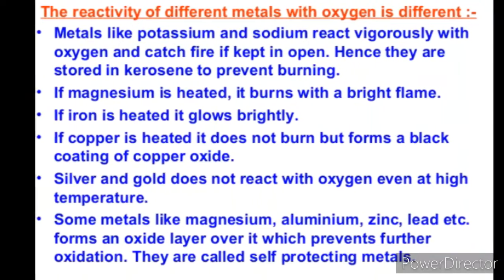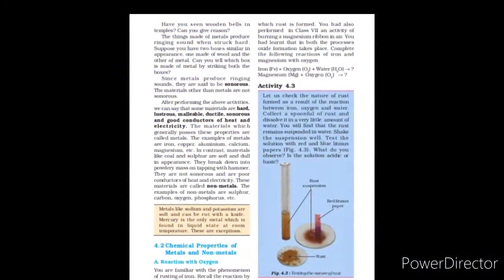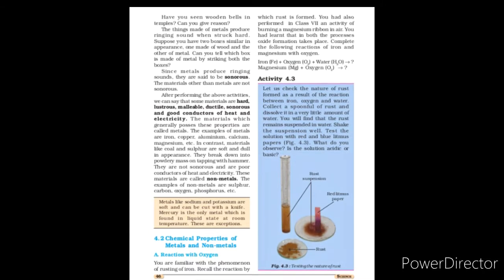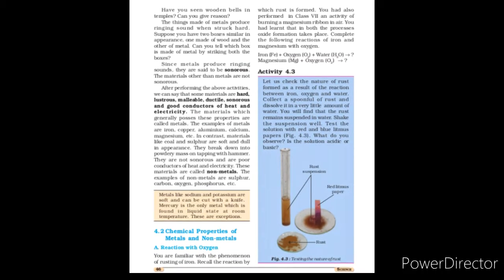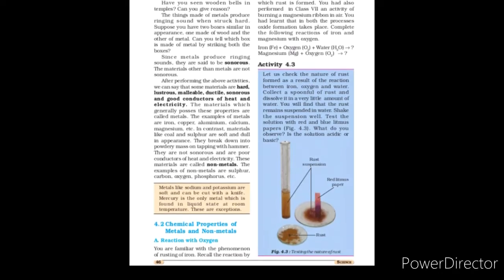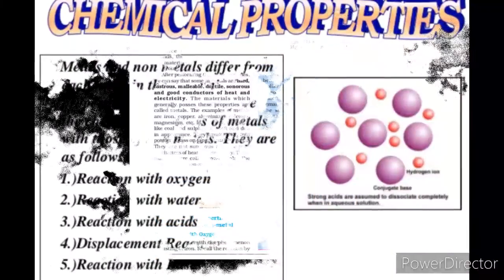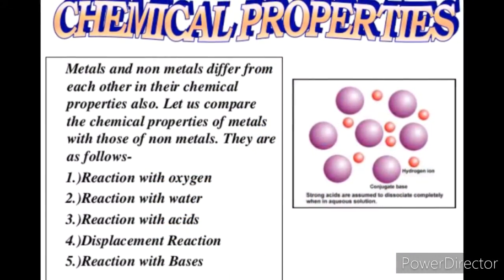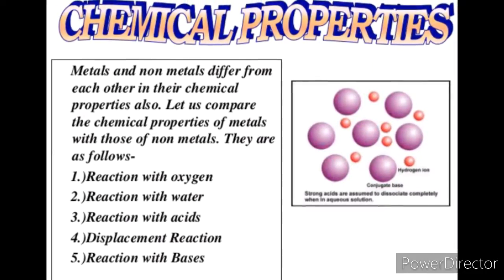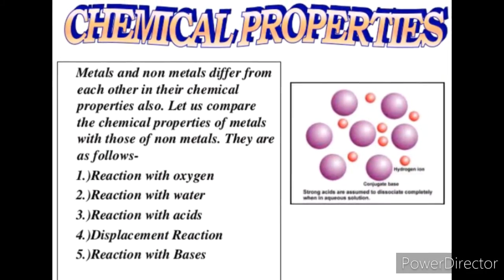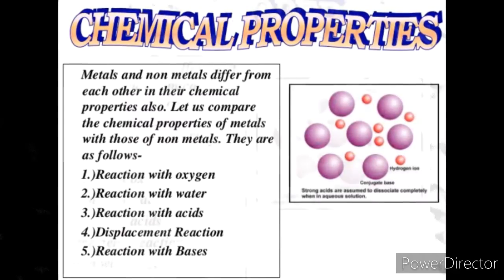If magnesium is heated, it burns with a bright flame. If iron is heated, it glows brightly. Silver and gold do not react with oxygen even at high temperatures. Some metals like magnesium, aluminium, zinc, lead, etc. form an oxide layer over them which prevents further oxidation. They are called self-protecting metals.